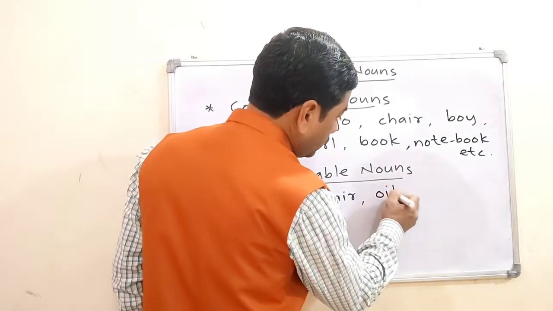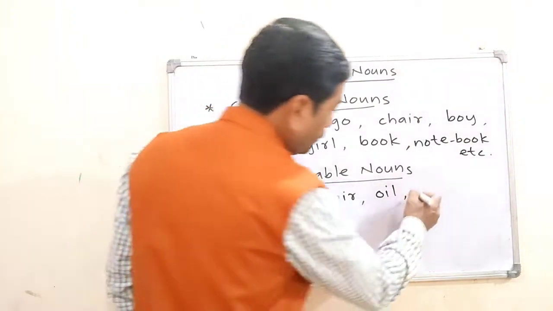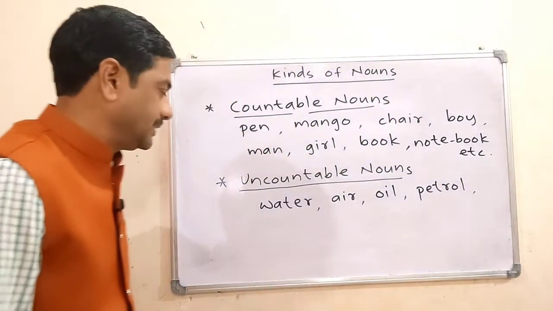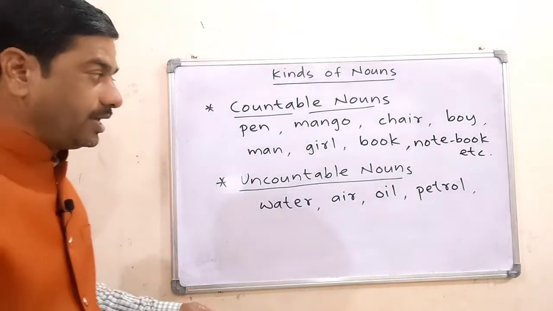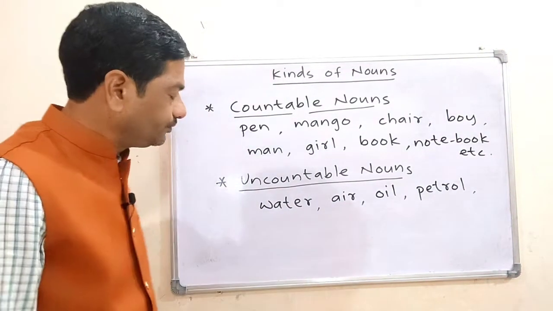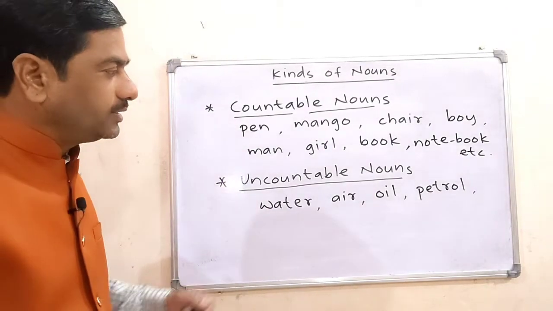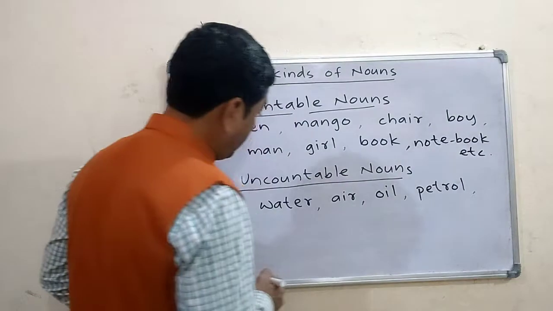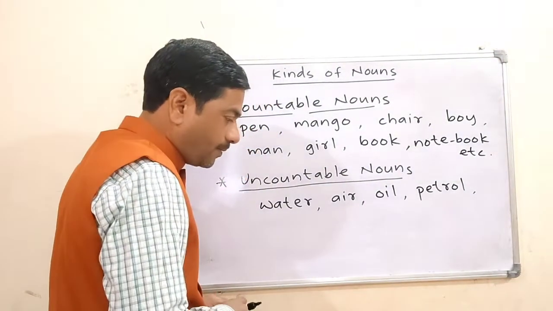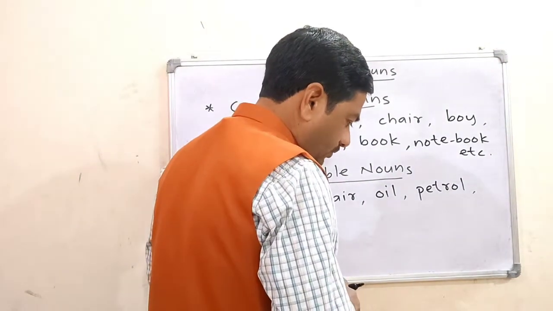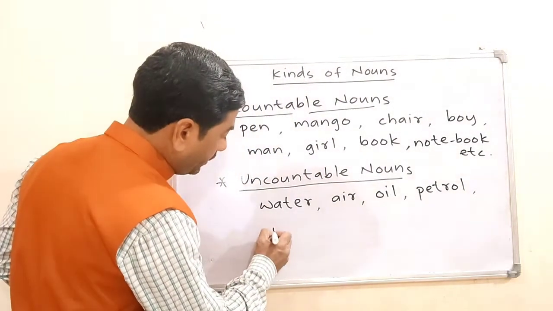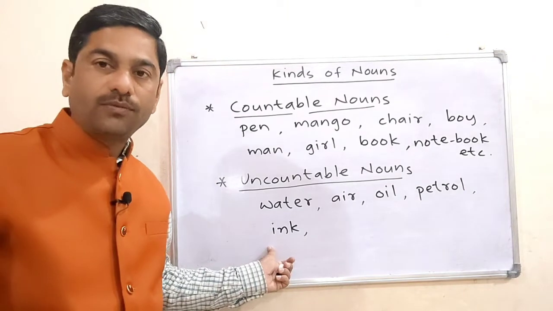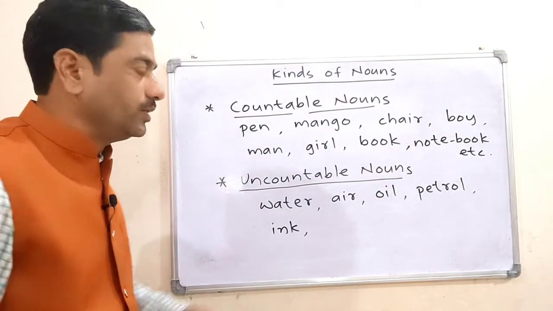Oil is also uncountable. Petrol is also uncountable. Water, air, oil, petrol, all these are examples of uncountable nouns. Then ink, it is also an example of an uncountable noun.